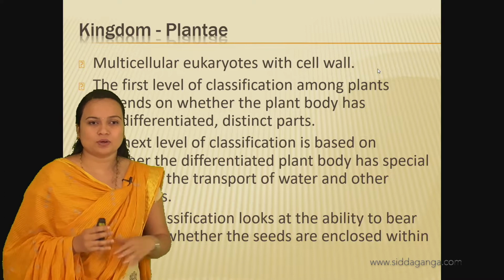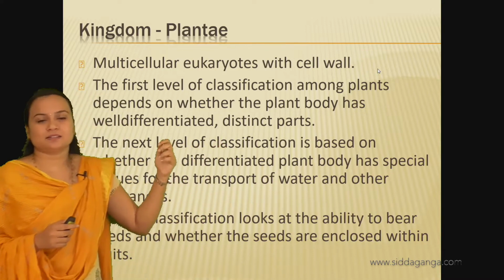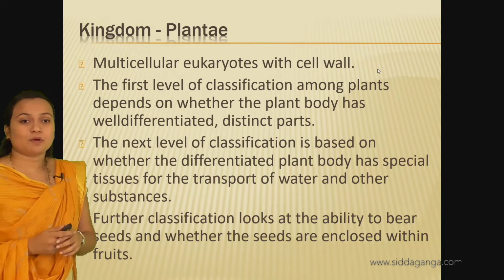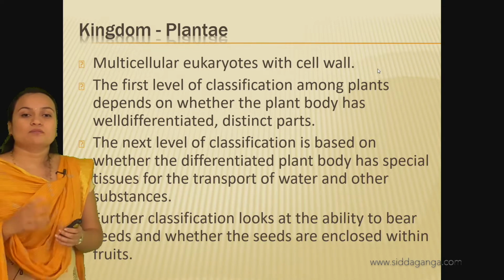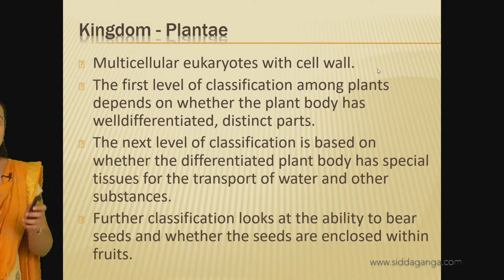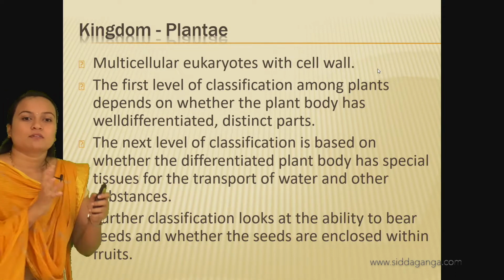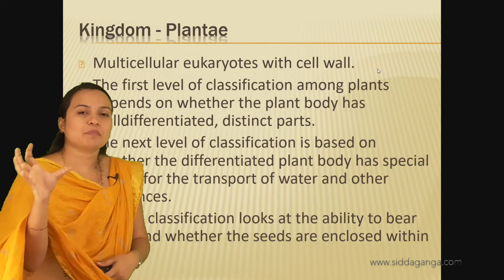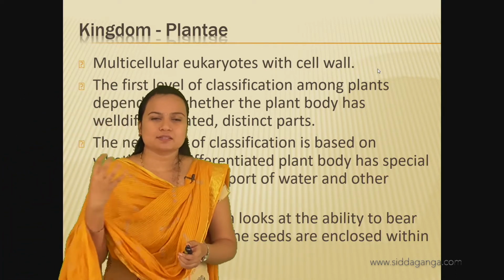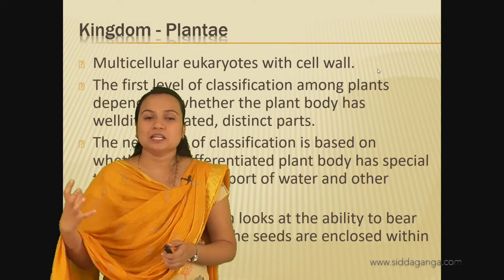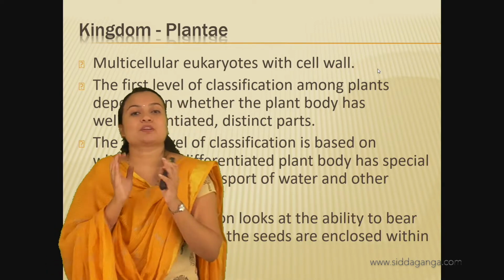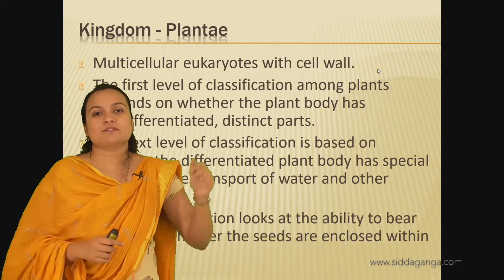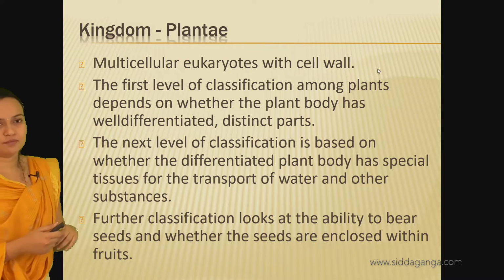The first level of classification among plants depends on whether the plant body is well differentiated with distinct parts like roots, stem, branches, leaves and flowers, whether they are present or absent. Based on this, the first level of classification can be done.